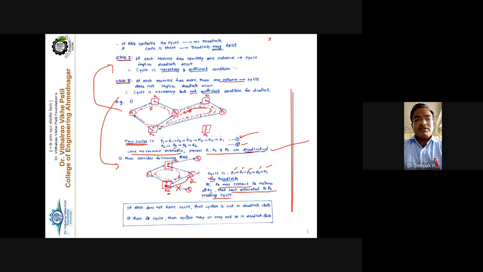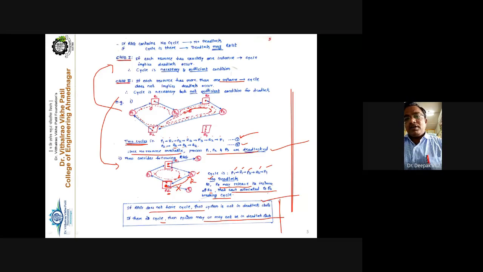So we can summarize like this: if the resource allocation graph does not have a cycle, the system is not in a deadlock state. But if there is a cycle, then the system may or may not be in a deadlock state. This point is to be noted here.